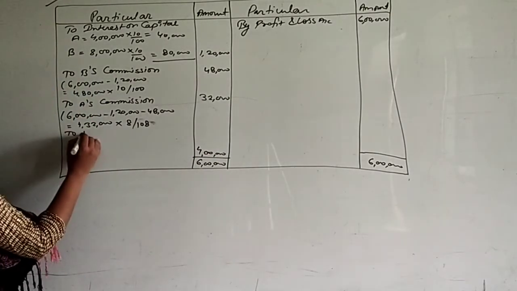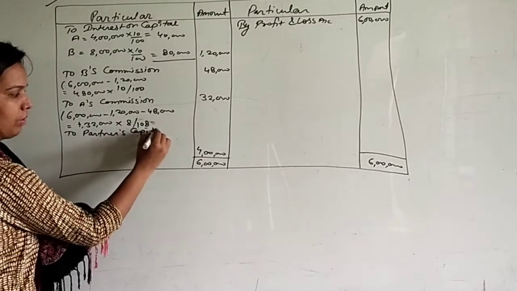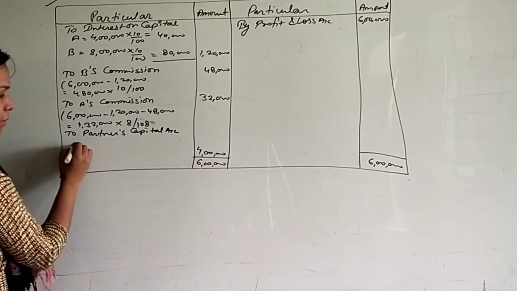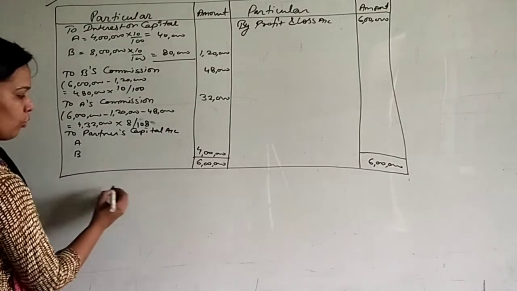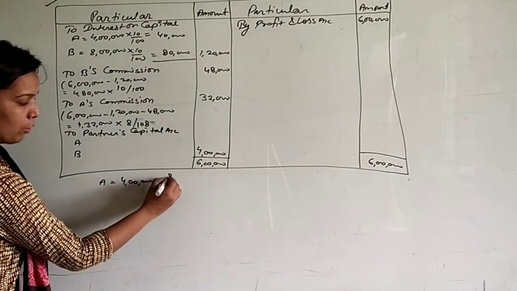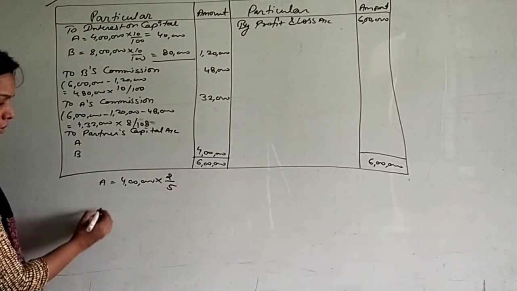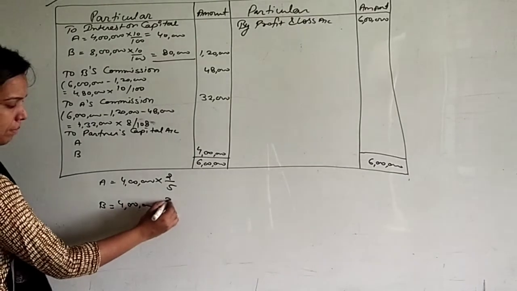So we will write here to partners capital account. Partners are A and B. And what is their profit sharing ratio? 2:3. So A equals to 4 lakh multiplied 2:3 means 2 upon 5. Or B equals to 4 lakh multiply 3 upon 5.